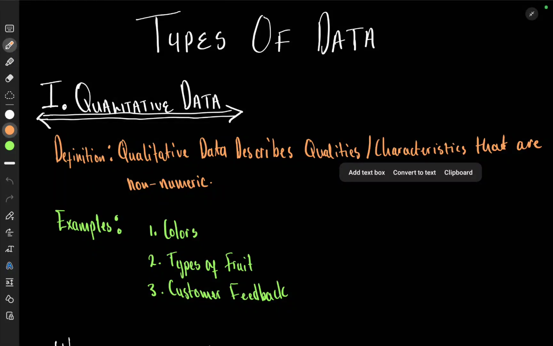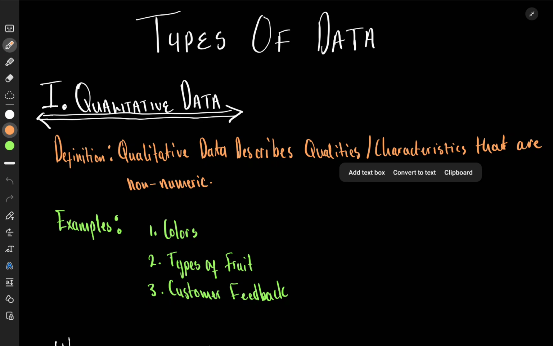Okay, so now we are looking at the types of data. There are two types of data: one is qualitative, and the other one is quantitative. And this is the information we'll be looking at. When we say data, we just mean the information that we'll be studying in statistics. And it could be of two types. One is qualitative, the other one is quantitative.